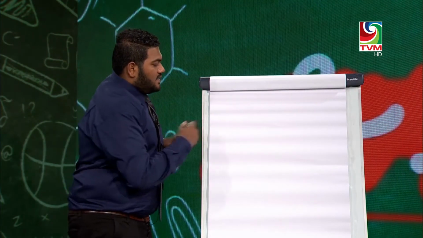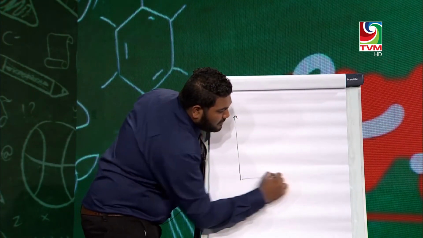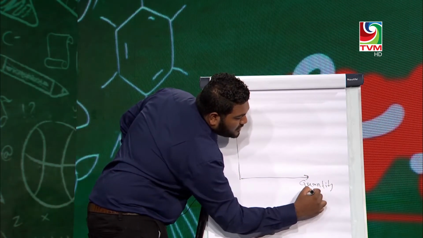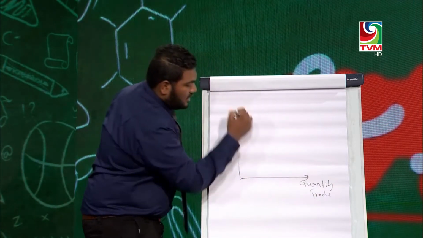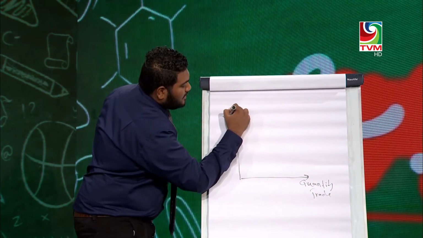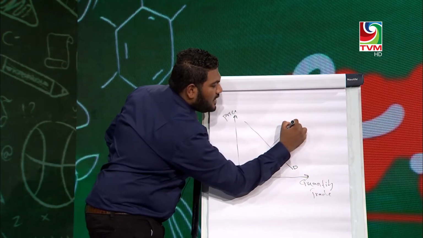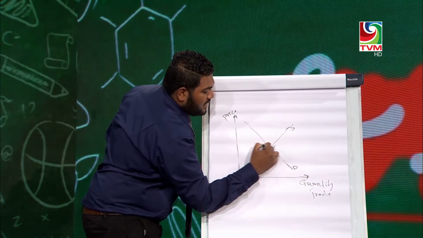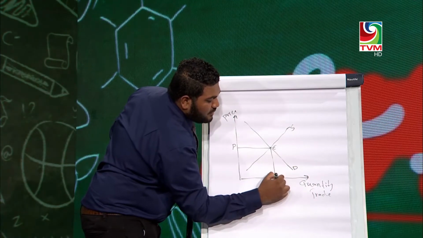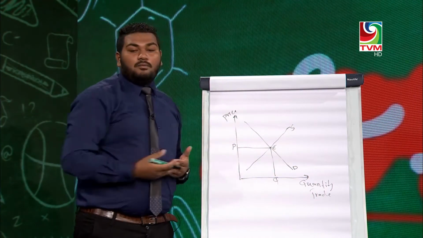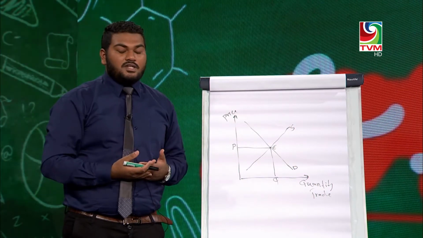So let's say with another diagram, the basic demand, let's say the quantity traded here, and this vertical line represents the price. The demand curve always shows downward sloping, supply curve will be always upward sloping. So now I will show you an example of change in the equilibrium due to the supply, non-price factors affecting the supply.